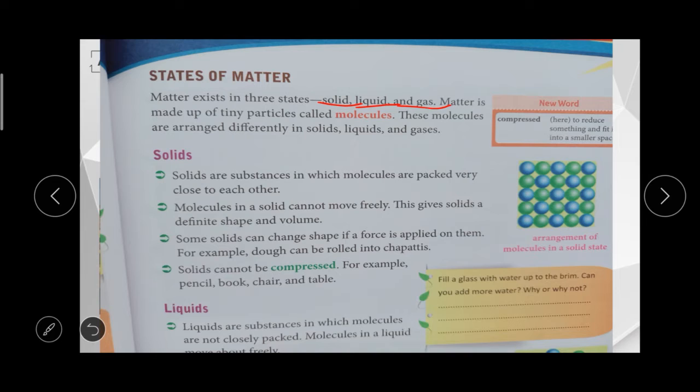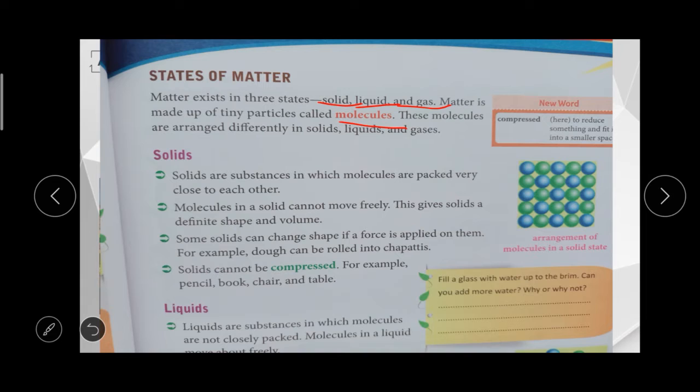Matter is made up of tiny particles called molecules. The arrangement of the molecules will determine whether it is a solid, liquid, or gas. These molecules are arranged differently in solid, liquid, and gas. First we are going to learn about solids.